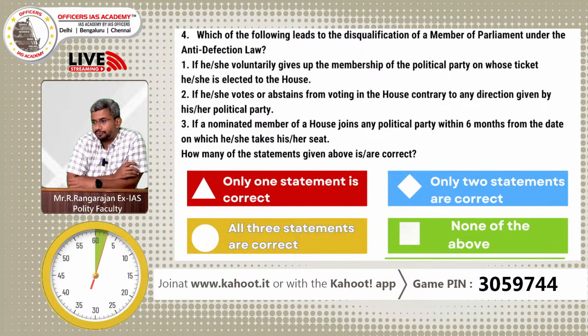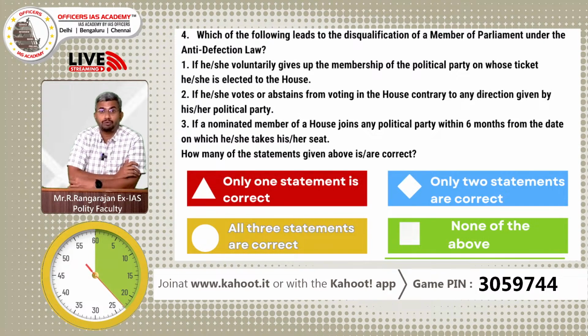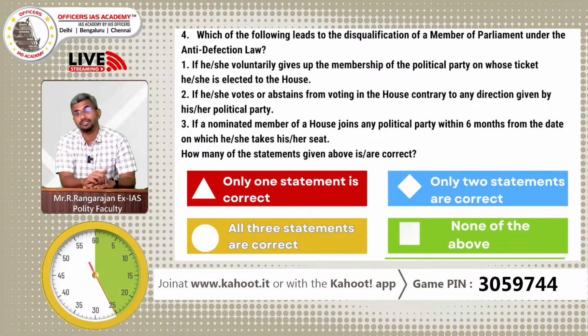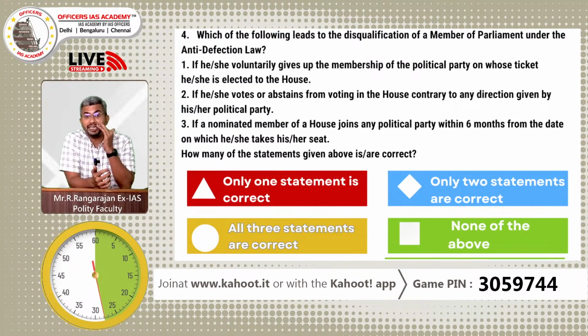Question number 4. Which of the following leads to the disqualification of a member of parliament under the anti-defection law? So guys, this is static link to current affairs. All of you must have read the newspapers. The Maharashtra speaker has refused to disqualify 40 MLAs of the Shinde faction, the 14 MLAs of the UBT faction in Maharashtra. It is a national news. The Supreme Court had come down heavily on the Maharashtra speaker for delaying it. Finally, he has decided. But again, there are controversies surrounding it.